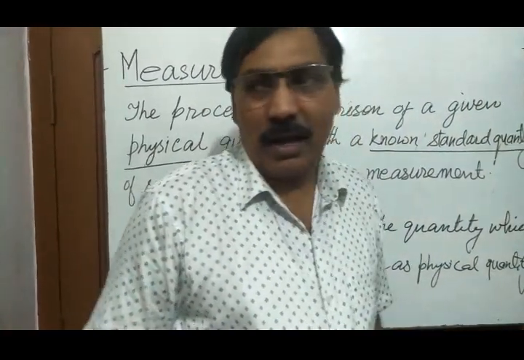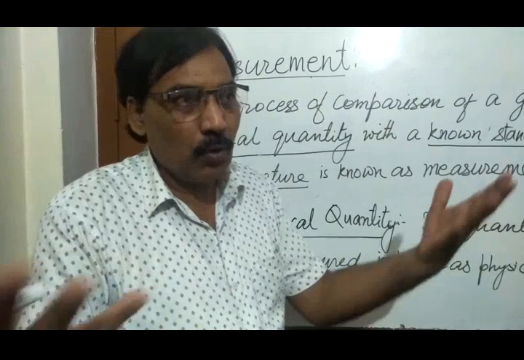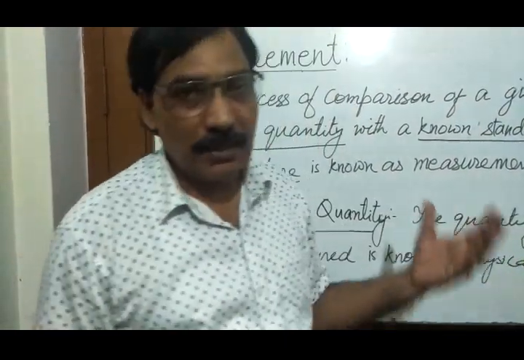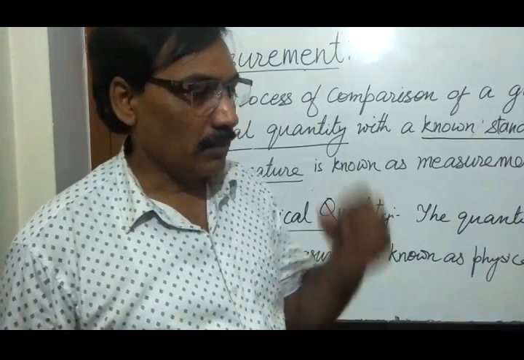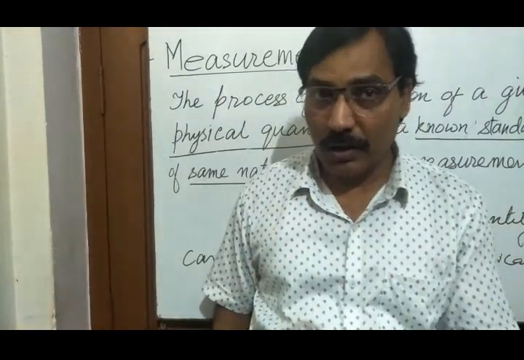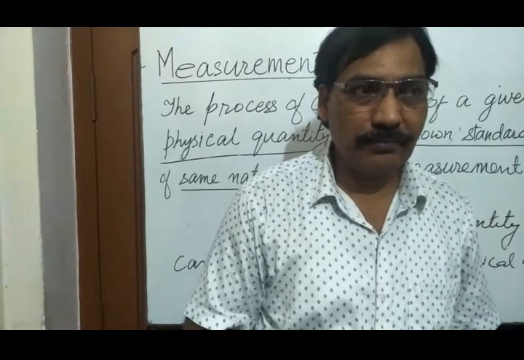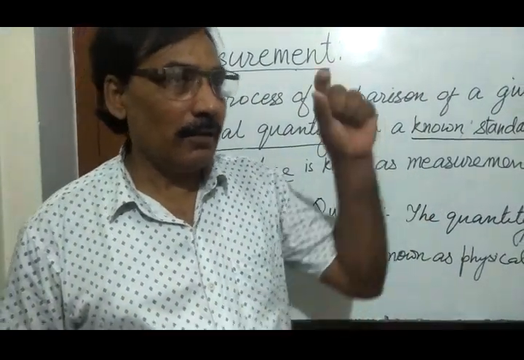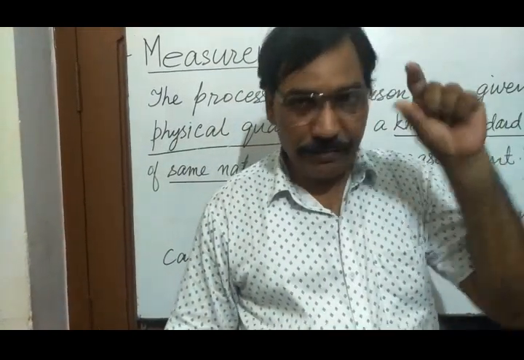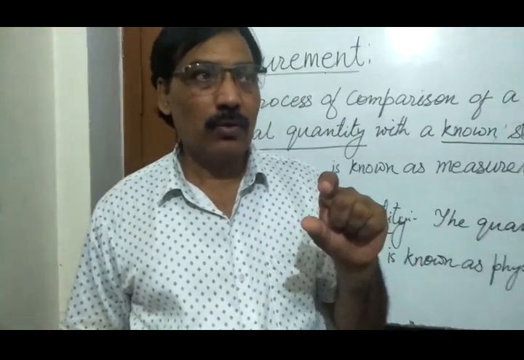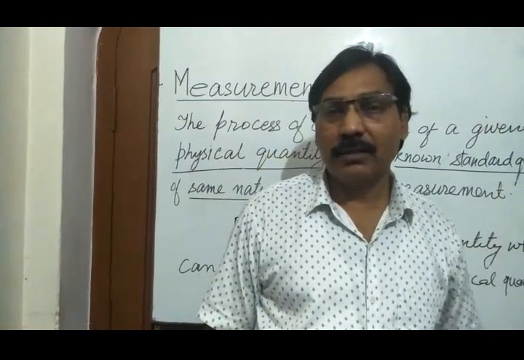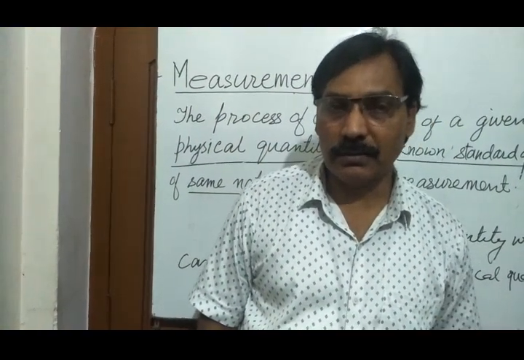So you can also think about many more such quantities which can't be measured, which can't be accepted by all. And something which is not accepted by all is not standard. If it is accepted by all, then that becomes standard. And if you take a fixed value as standard to measure something, then it is known as unit.